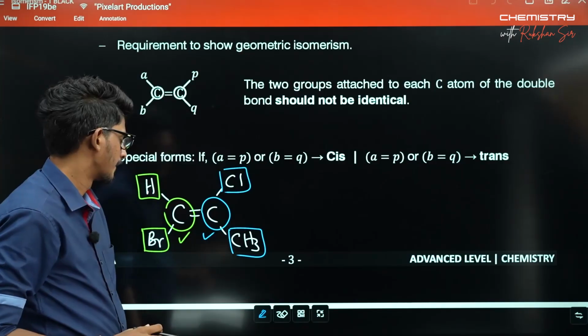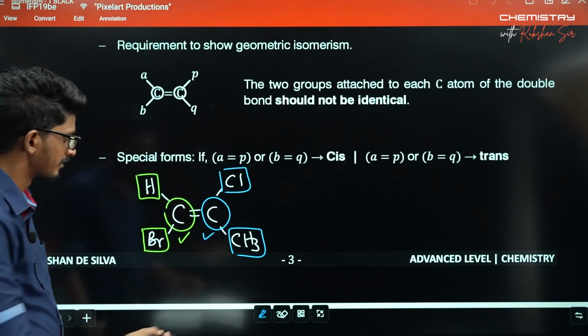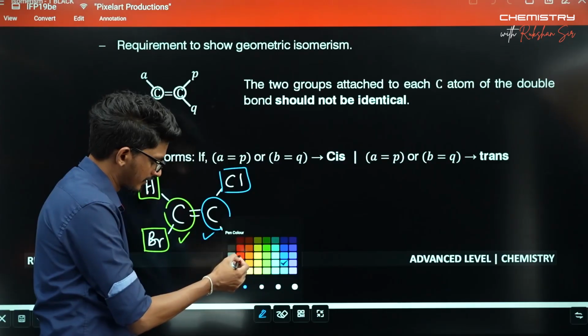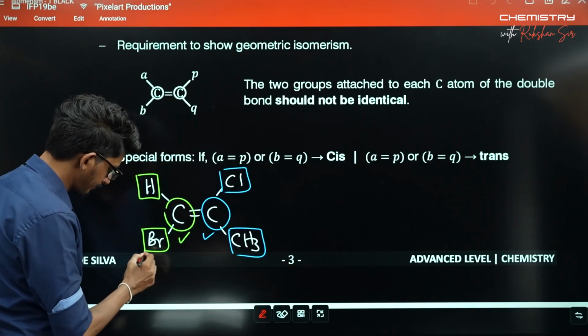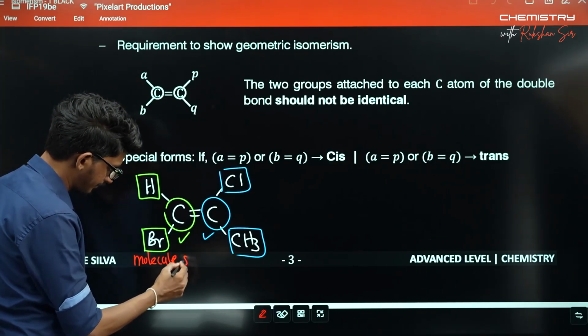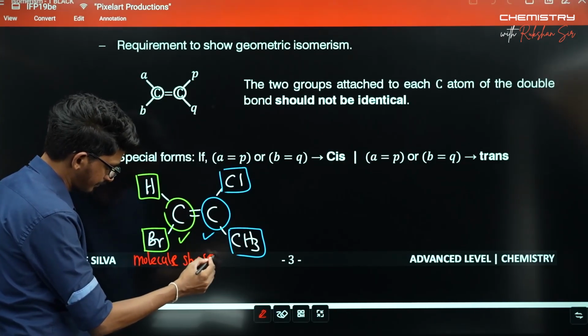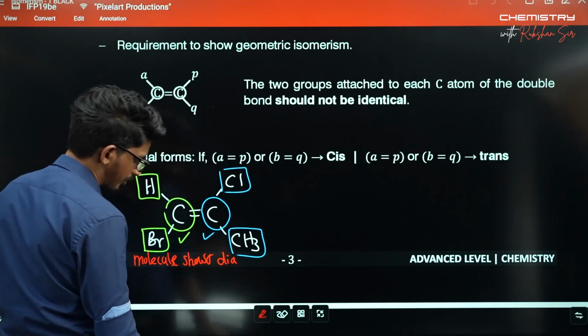So as both the carbons are fulfilling the requirement, we can say this molecule shows diastereoism, or one can say geometric isomerism.